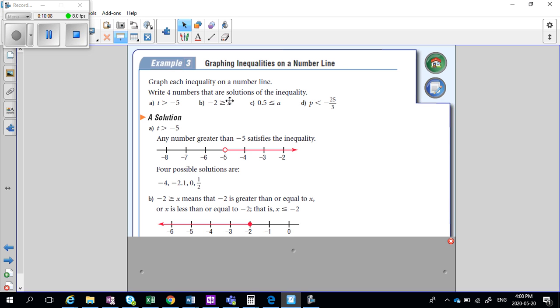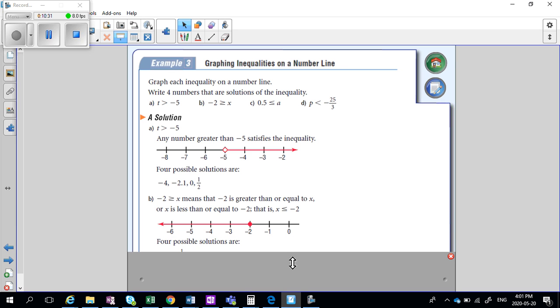So we draw -2, put a circle, and fill it in because there's the equal sign there. We're saying it has to be less than that, so anything to the left is okay. You could pick -3, -4, -4.5, -5.2, whatever you want. Anything to the left is okay, and -2 is okay as well because this one has the circle colored in.